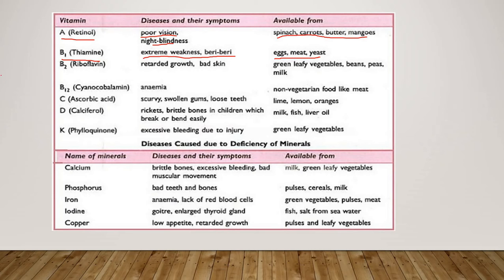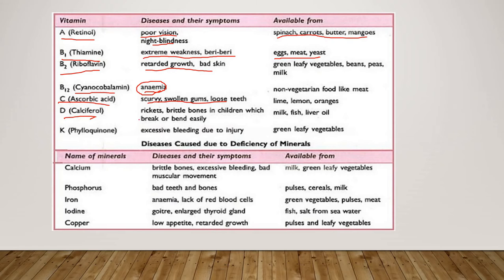And B2 is called riboflavin, and due to its deficiency, one may have retarded growth or bad skin, and these are the available sources from which you can get vitamin B2. And vitamin B12 is called cyanocobalamin. Due to its deficiency, a disease called anemia may occur. Okay, and you get it from these sources. C is called ascorbic acid. Scurvy, swollen gums, loose teeth is due to deficiency of vitamin C.